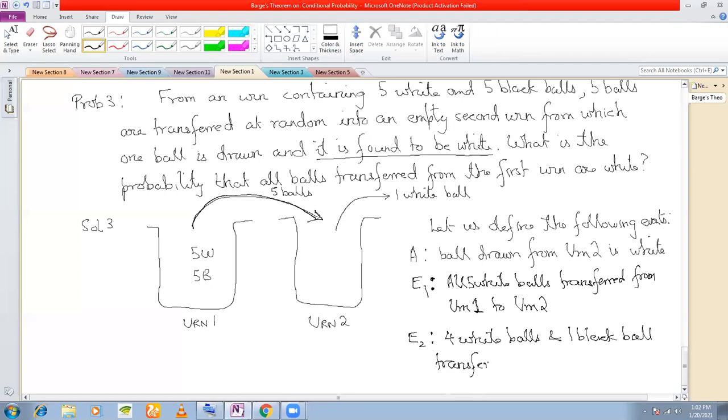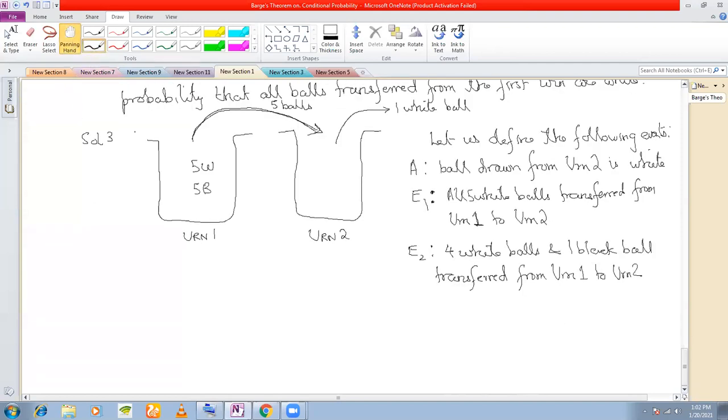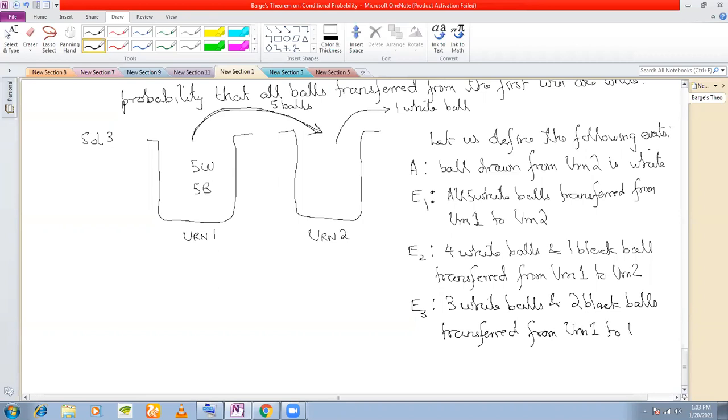Sir, 1 white, 4 black also. Yes, we'll come to that. Okay. Urn 1 to urn 2. And what is the next possibility? 3 white balls and 2 black balls transferred from urn 1 to urn 2. Right? Yes, sir.